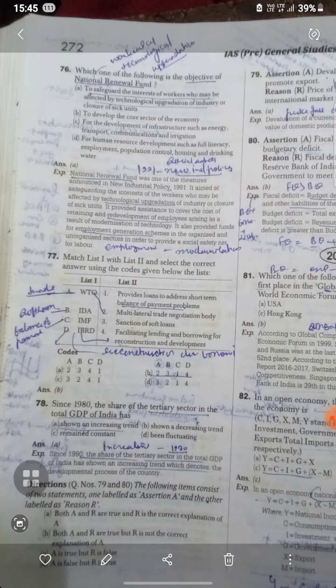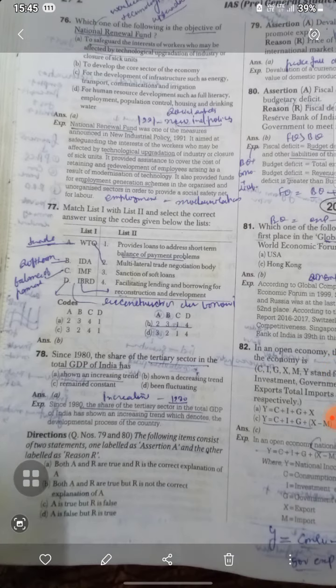Next is, which one of the following is the objective of the National Renewal Fund? To safeguard the interest of workers who may be affected by the technological upgradation of industry or closure of sick units. So the National Renewal Fund is one of the major announcements in the new industrial policy. It aims at safeguarding the interest of workers who may be affected by technological upgradation, and it provides assistance to cover the cost of retraining and redeployment of employees arising as a result of modernization of technology. It also provides funds for employment generation schemes in the organized and unorganized sector.